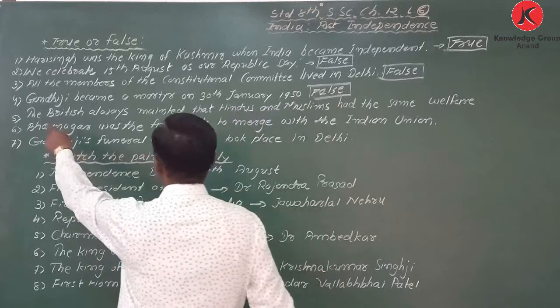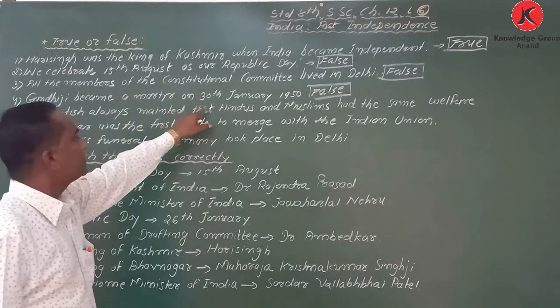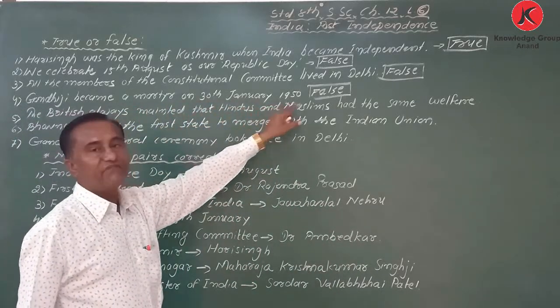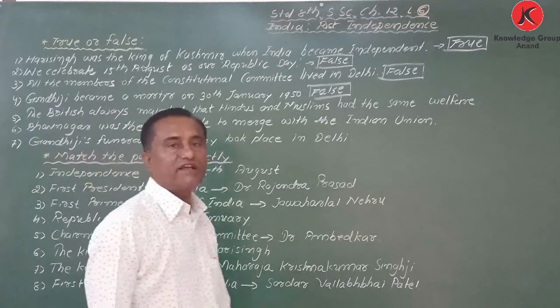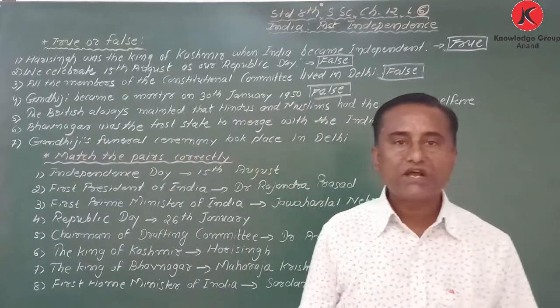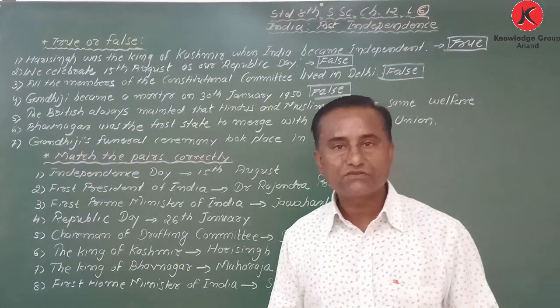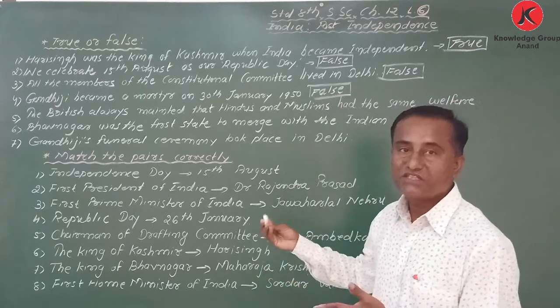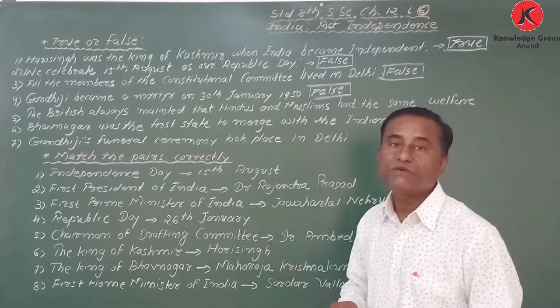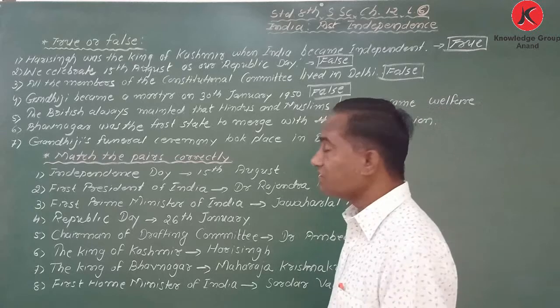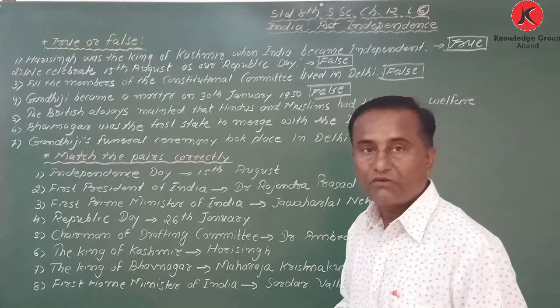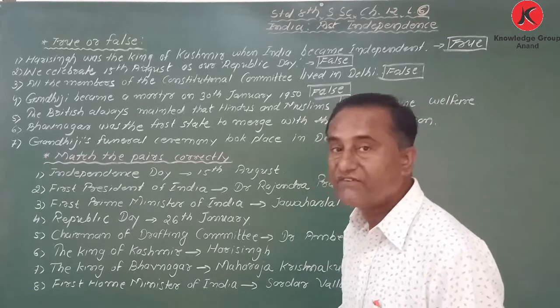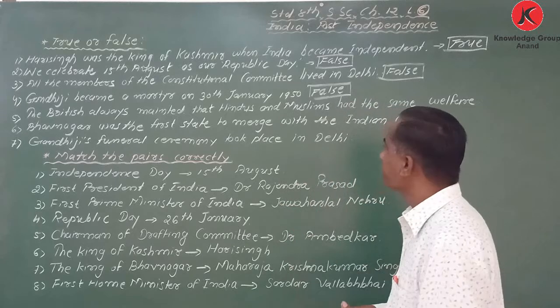Why? Because Gandhiji became a martyr on 30 January 1948. Soon after, 6 or 7 months after independence. When India became independent, within 7 or 8 months we faced this big problem. He was murdered. He was killed by Nathuram Godse. When I explained the chapter, at that time I said this.